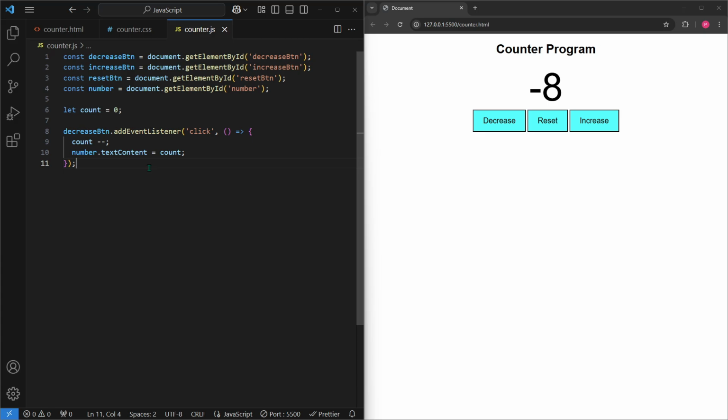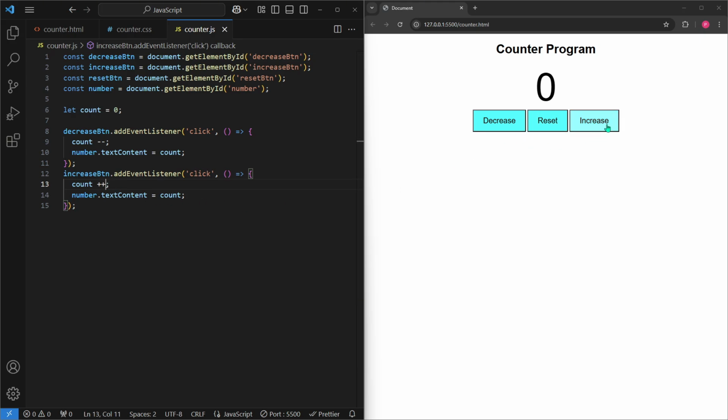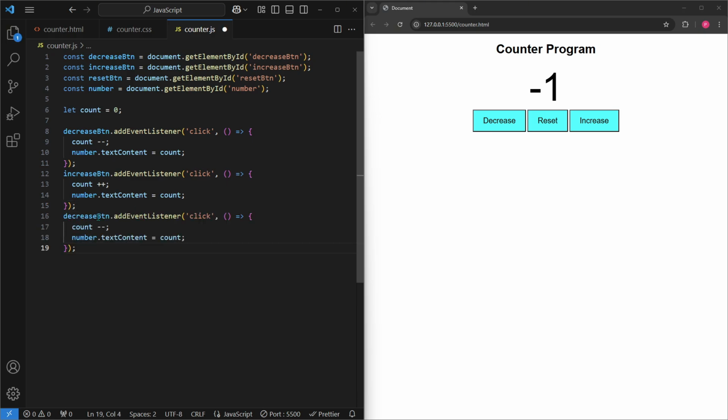So let's do the same for the other 2 buttons. So I'll copy and paste it and change this to increase and make count plus plus. And then if we click the increase button, it should go up, and the decrease button should make the number go down. Now let's do the reset button. So change this to reset button and make count equal to 0. Now the reset button should work, and the decrease and increase button should work.